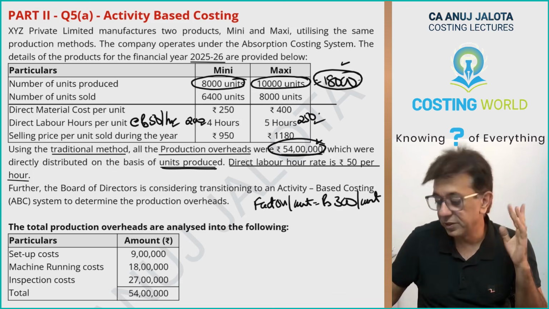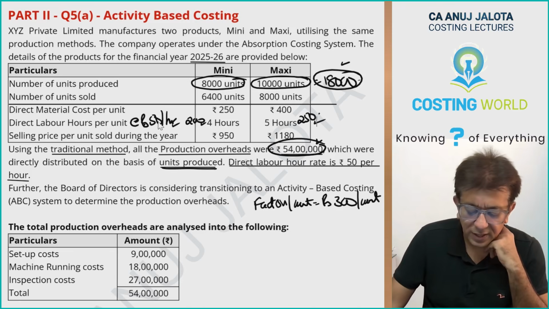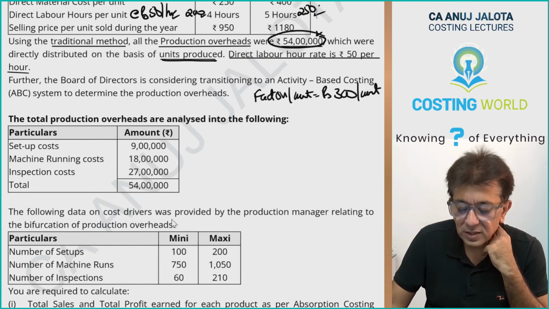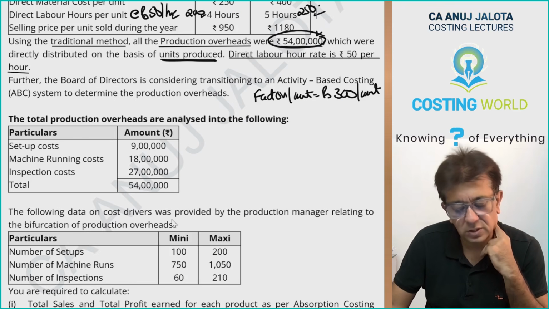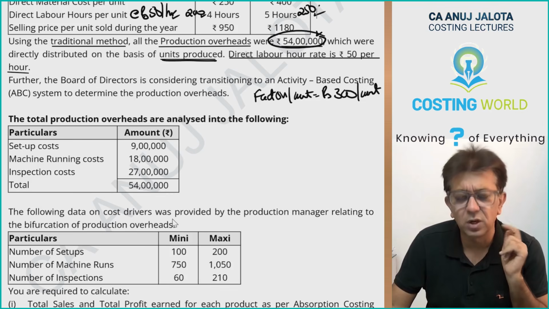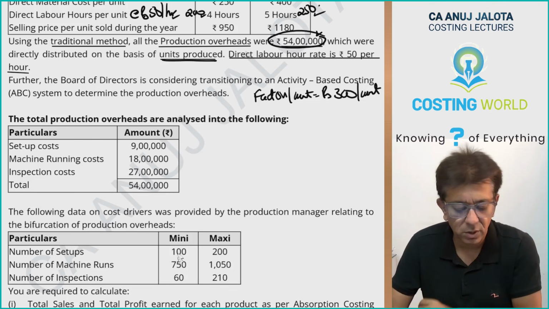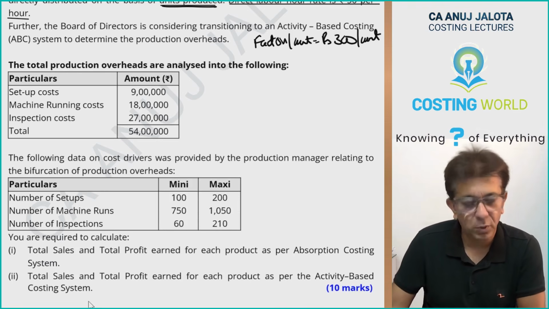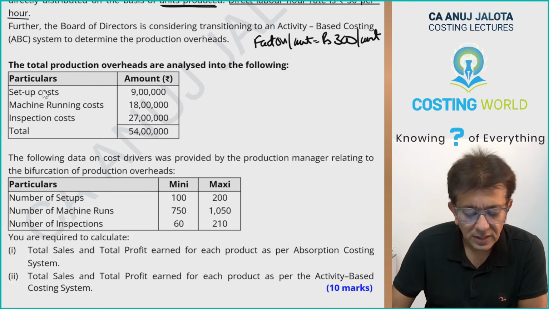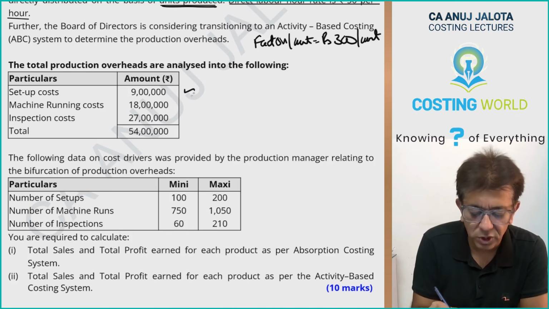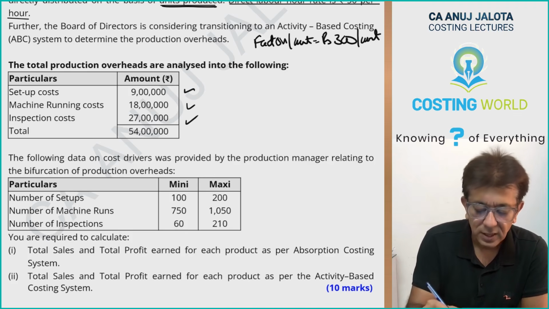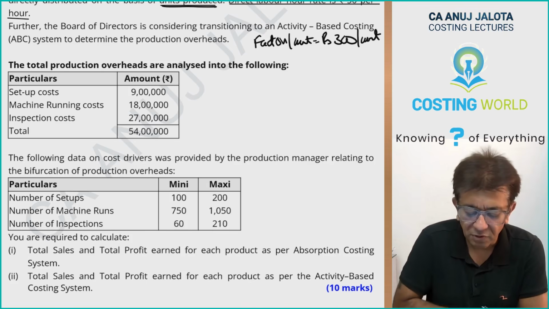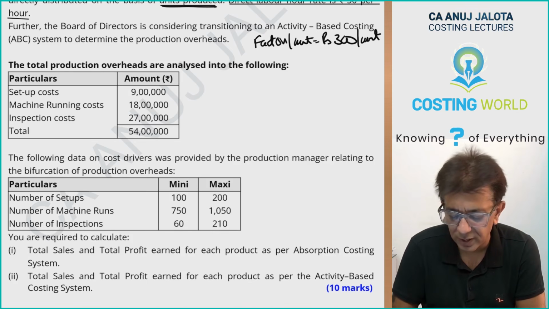Further, the board of directors is considering transitioning to an activity-based costing system to determine production overhead. So now they are shifting to activity-based costing. The total production overheads are analyzed into the following: setup cost 9 lakhs, machine running cost 18 lakhs, and inspection cost 27 lakhs. The following data of cost drivers was provided by the production manager relating to the bifurcation of production overheads.